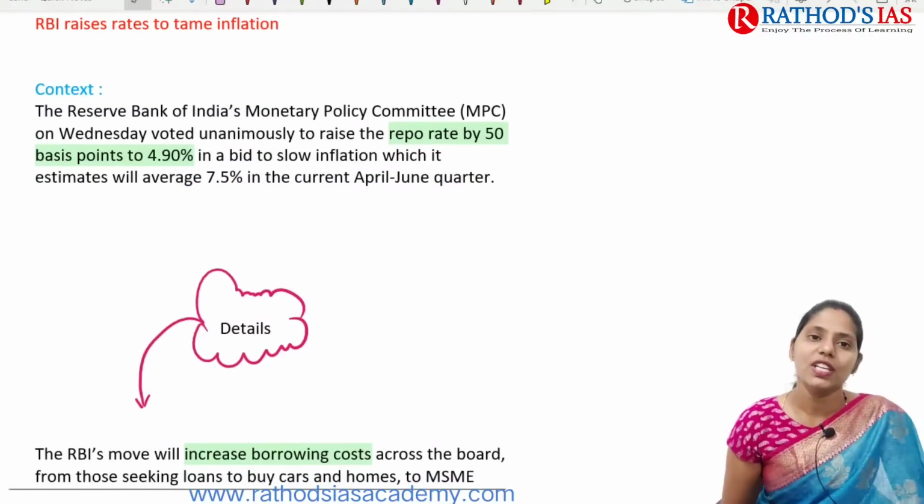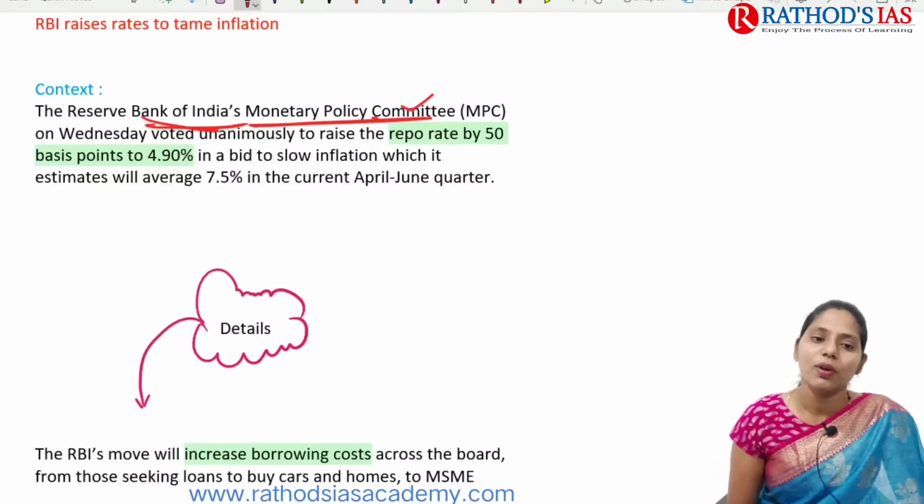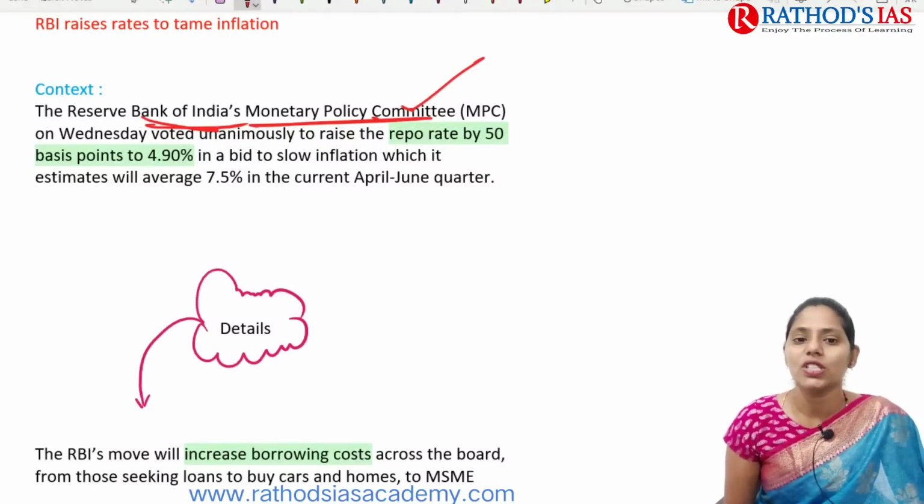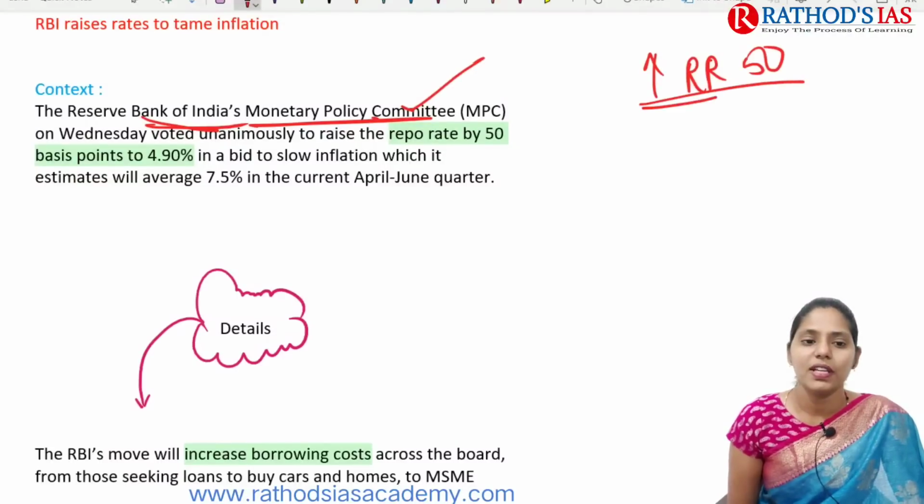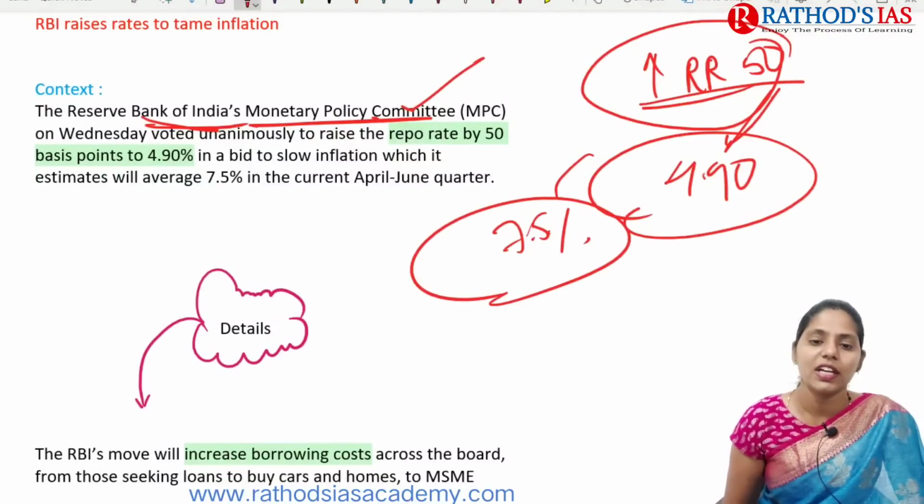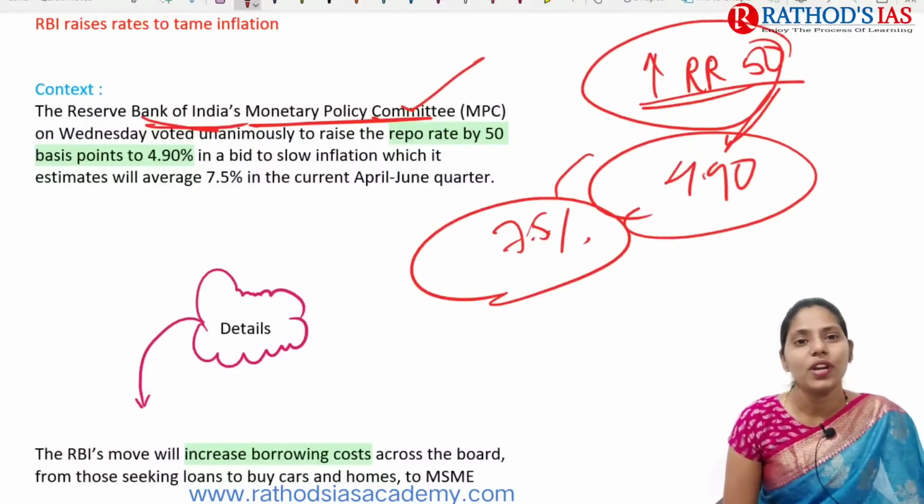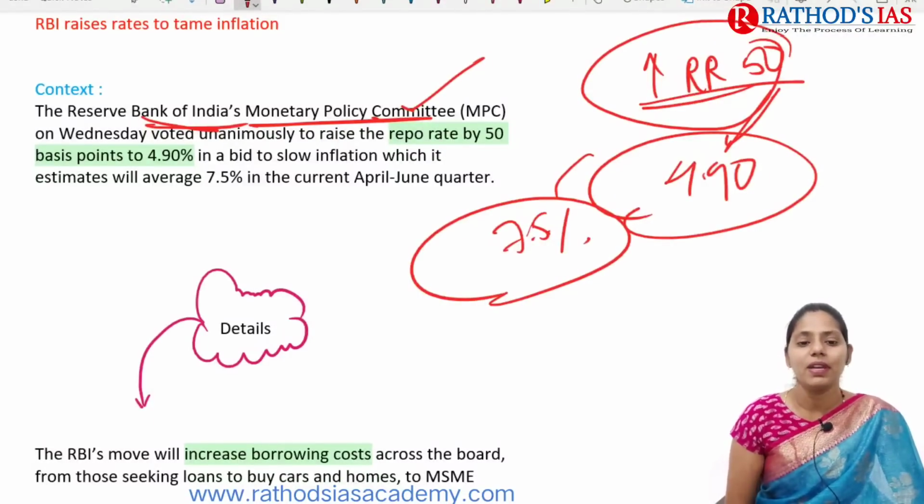If you see the context, it says that the Reserve Bank of India's monetary policy committee voted unanimously to increase the repo rate by 50 basis points, and it will now be 4.90, in a bid to slow inflation, which is estimated at an average of 7.5% in the current April-June quarter. So RBI said that yes, we can go for increasing the repo rate by 50 basis points.